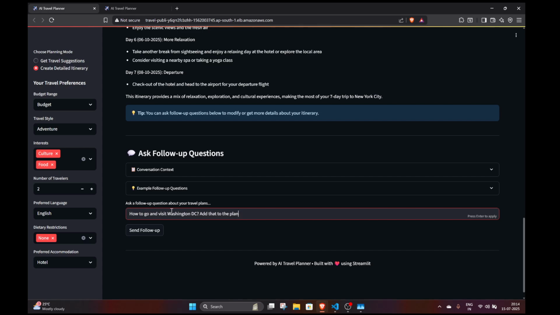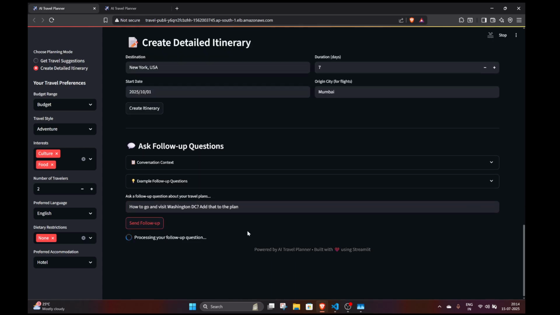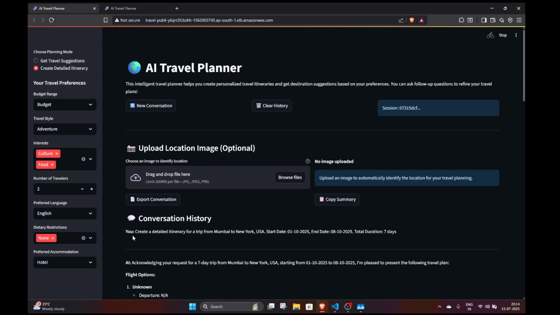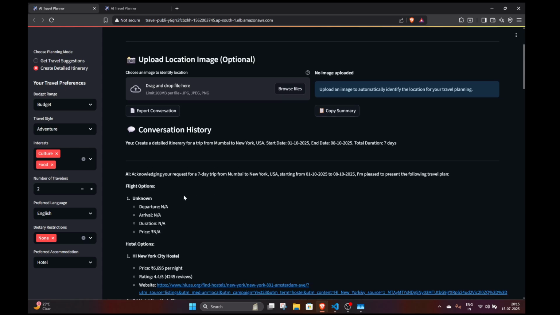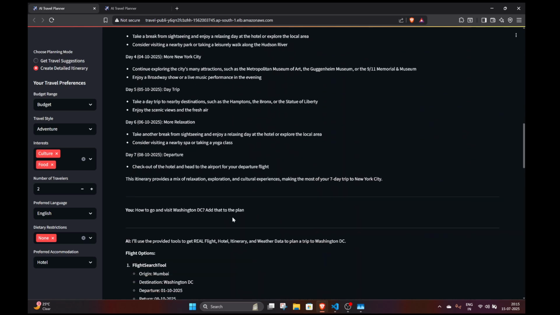All right, how to go and visit Washington DC, add that to the plan. So here I'm asking actually a follower. As you can see, this is an initial message that we had sent: create an itinerary for a trip from Mumbai to New York, start date this, end date this. This is the exact text that had gone to the LLM. Our AI agent, our travel agent, did acknowledge this and gave an itinerary.